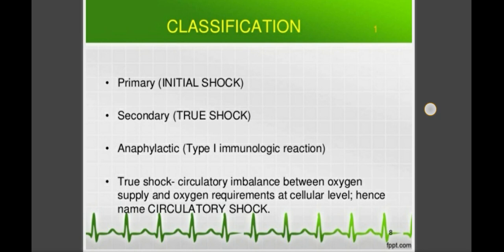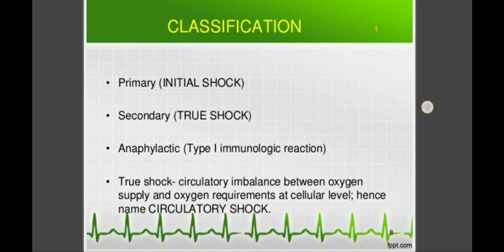In the true shock, there is a circulatory imbalance between oxygen supply and oxygen requirements at the cellular level, hence the name circulatory shock also. So there are two types of shock, primary shock and secondary shock. Primary shock is also called an initial shock, and secondary shock is called a true shock, and it is also called a circulatory shock.